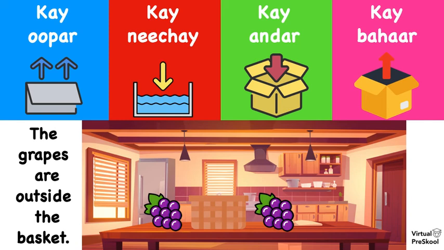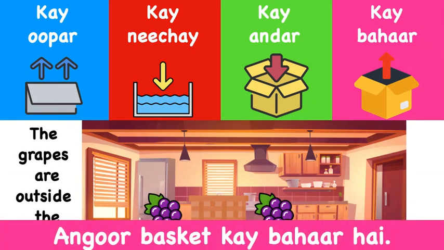All right, another one. The grapes are outside the basket. How would we say the grapes are outside the basket? All right, let's take a look. अंगूर basket के बाहर हैं.